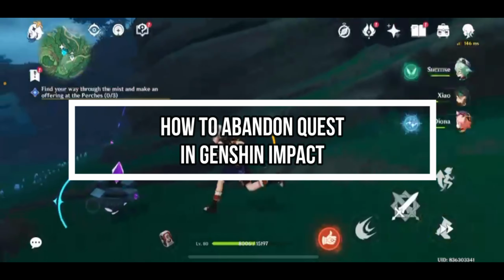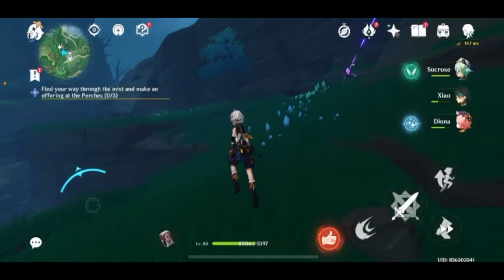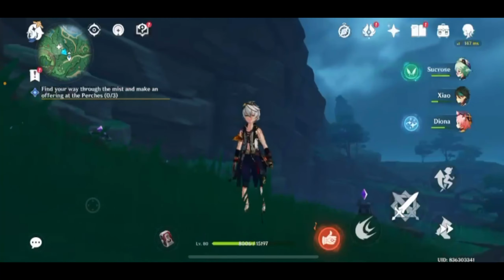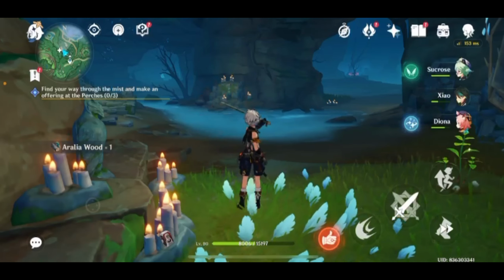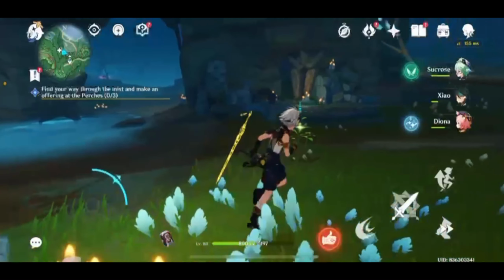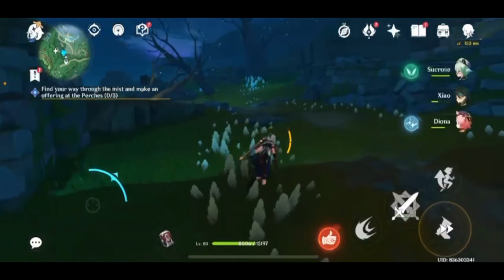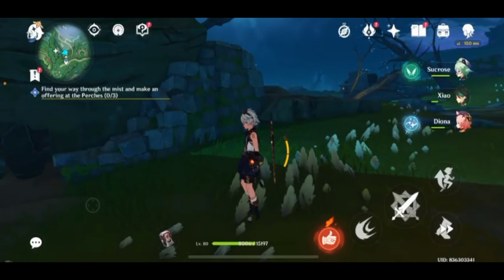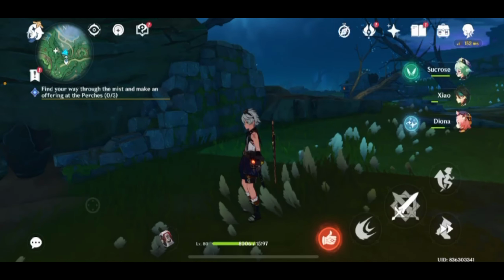In this video, I'm going to be teaching you guys how you can abandon quests in Genshin Impact. So guys, you can see your quests right over here. There's an exclamation point over here. Just tap on it and these are your quests.